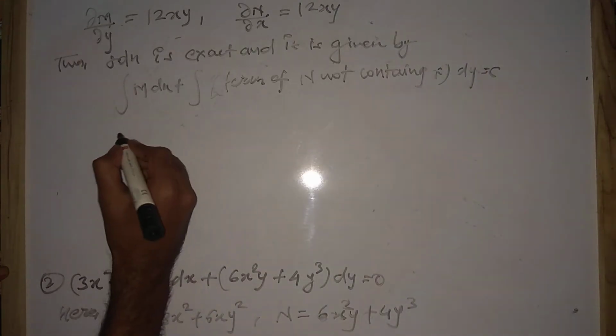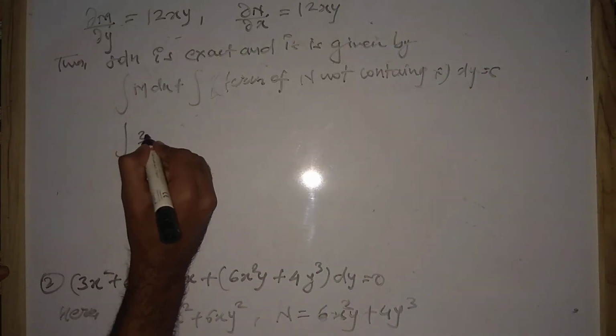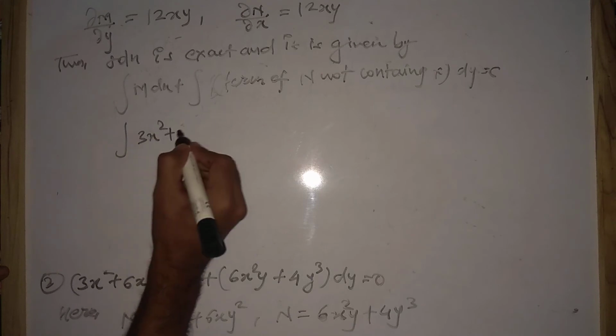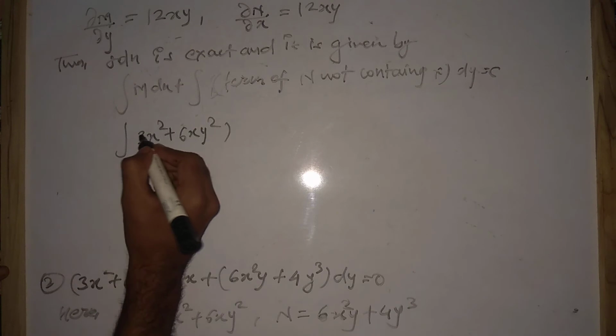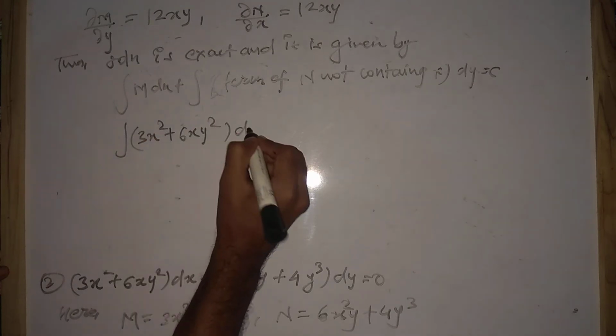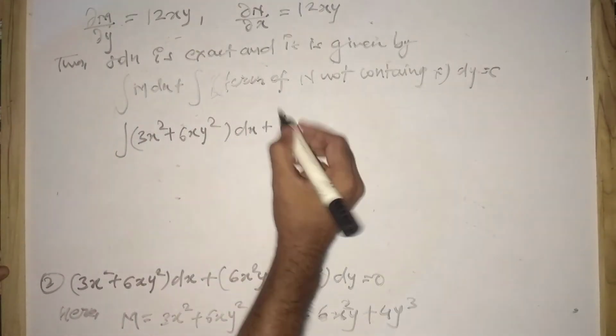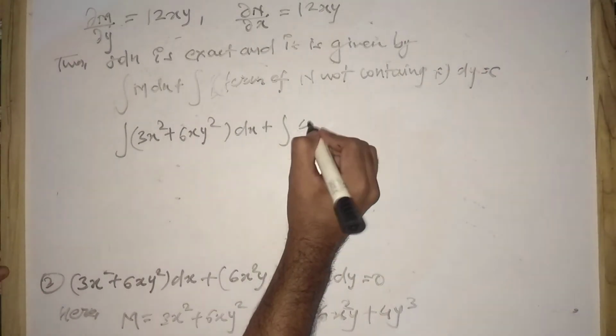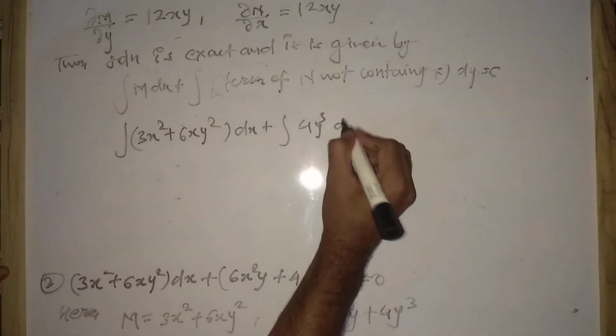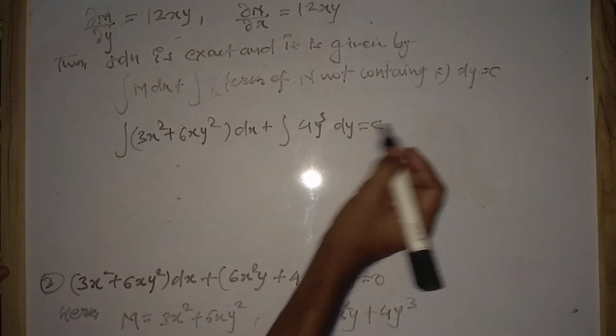So in place of M we have integral of 3x square plus 6xy square dx plus, means we have a term of N not containing x, so here we have 4y cube dy equals to c.